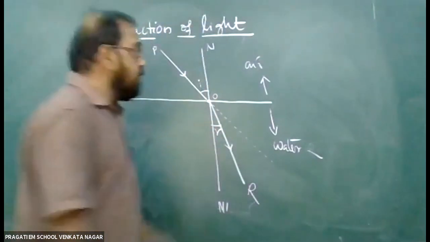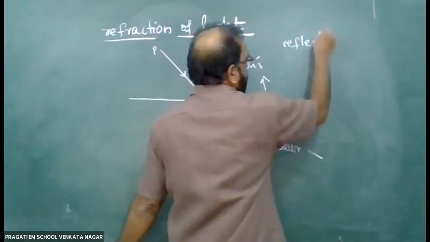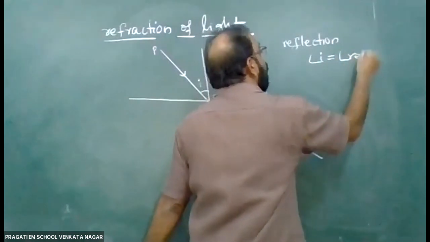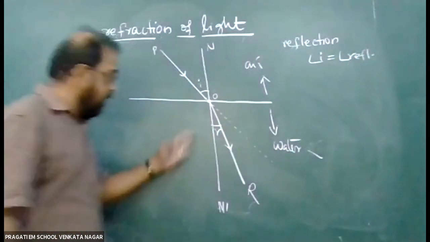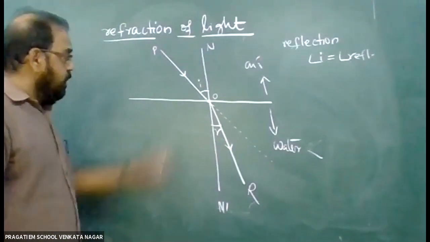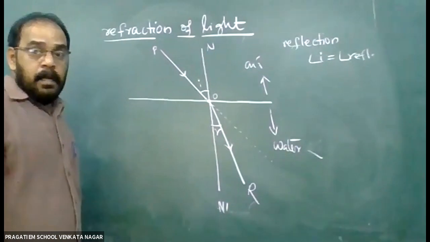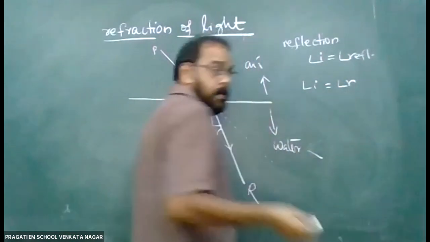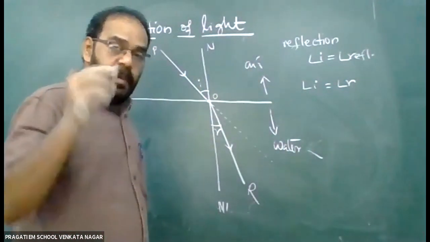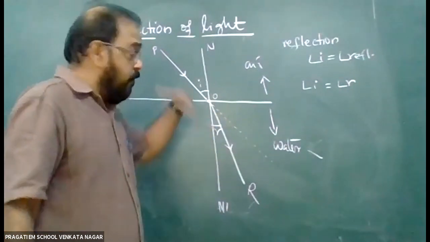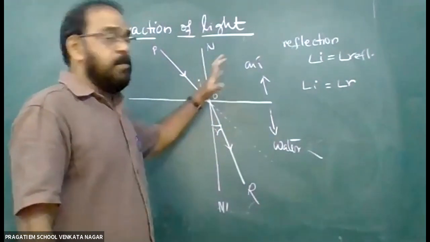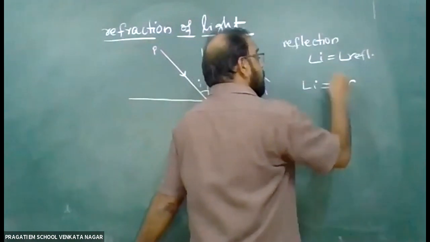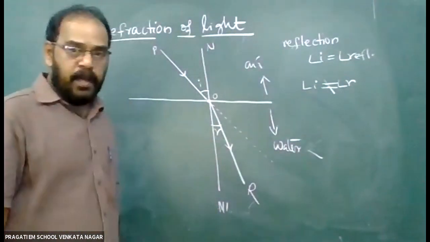In the previous case, in case of reflection, angle of incidence is equal to angle of reflection. But here, from the picture, we can understand they are not equal. The angle of incidence and angle of refraction need not be equal. In certain cases they will be equal also. I'll explain when they will be equal. But generally, because the two densities may not be the same, angle of incidence is not equal to angle of refraction.